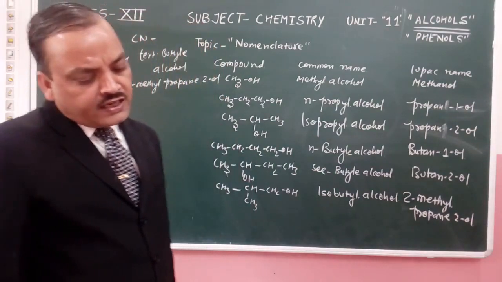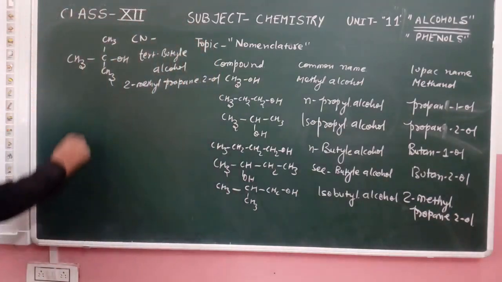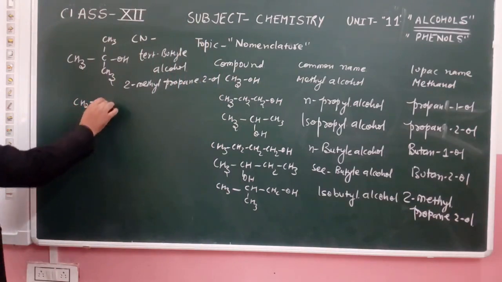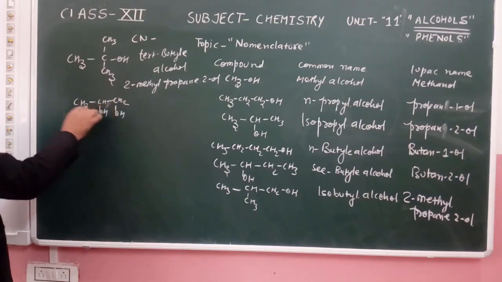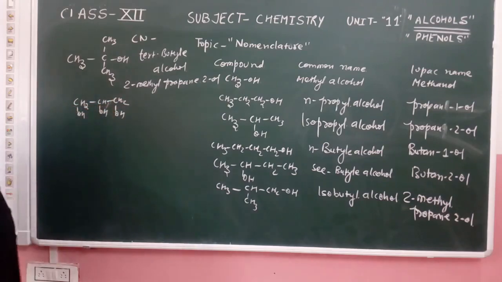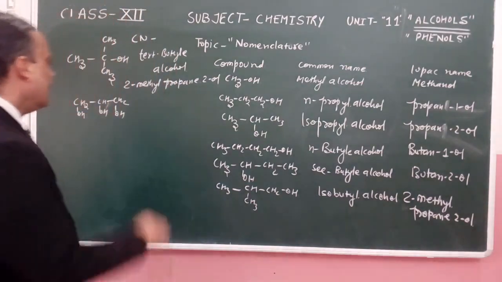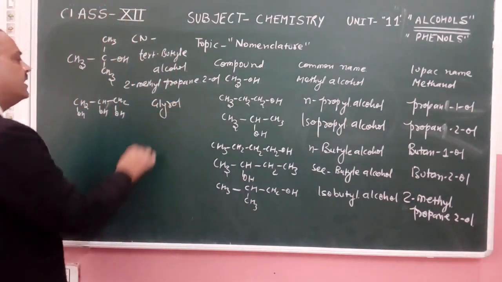In another case, a 3 carbon atom chain is present, CH2OH, CHOH, CH2OH. If such a compound is there, the common name of this compound is glycerol.